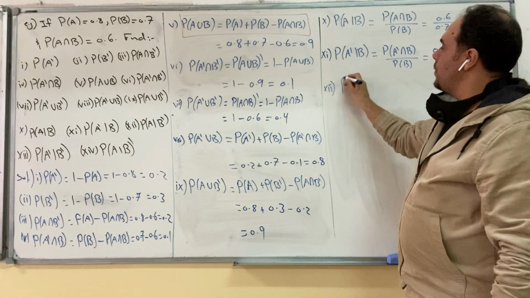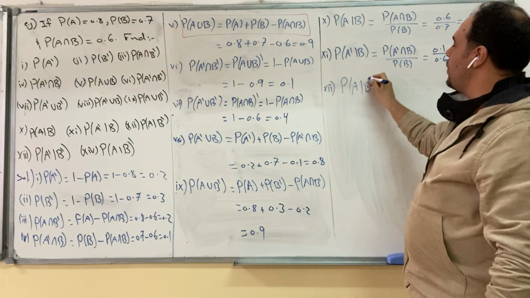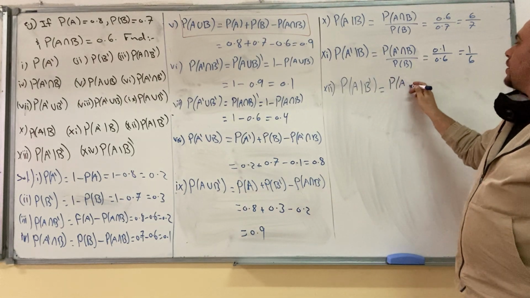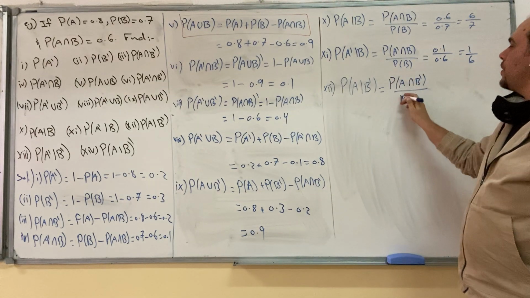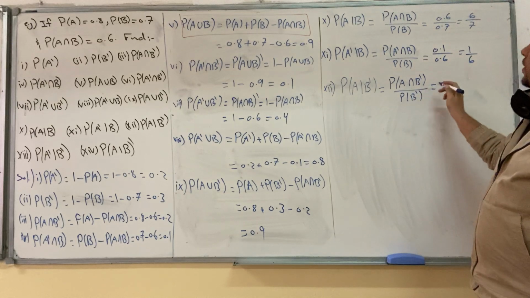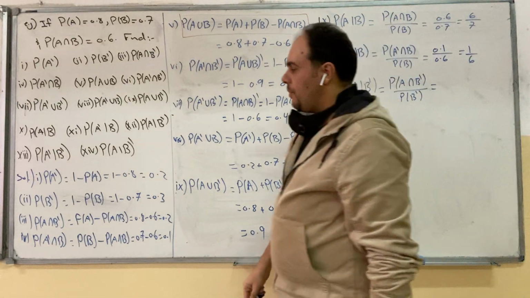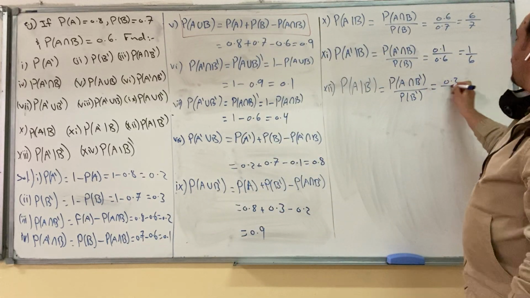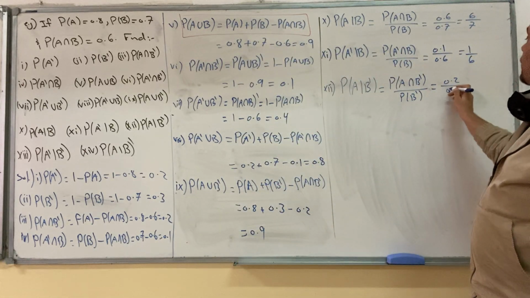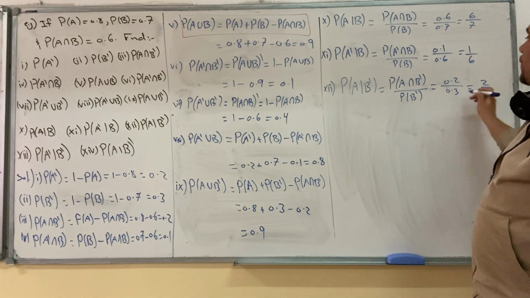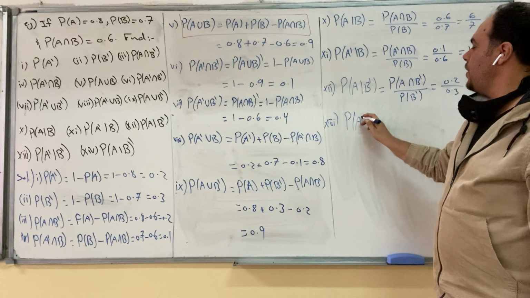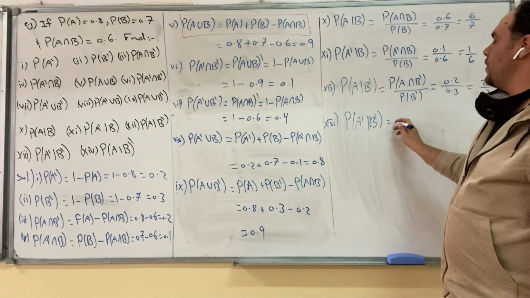Part 12, you have to find probability of A given B complement. Same thing. Apply the conditional probability, but instead of B, use B complement. We found the numerator, A intersection B complement, in part 3. It was 0.2. And in part 2, we found B complement was 0.3. So the answer is 2 over 3.